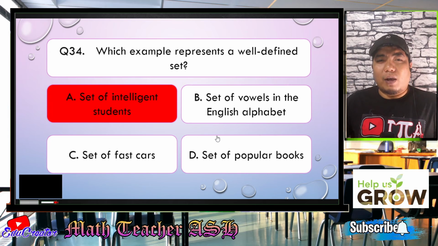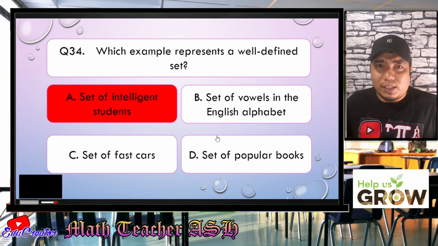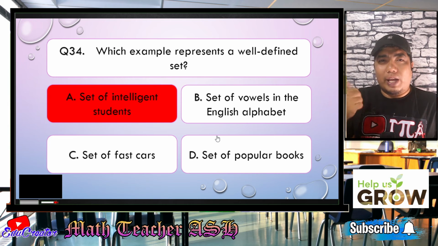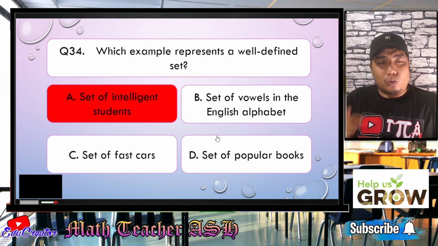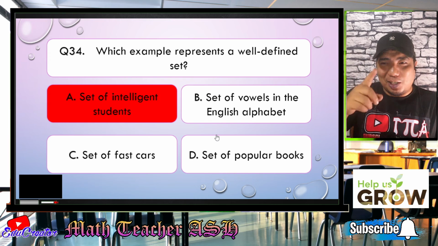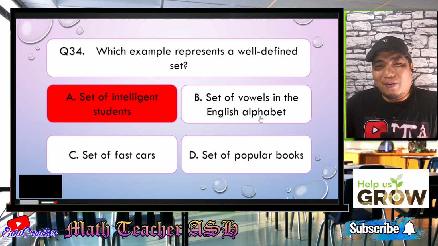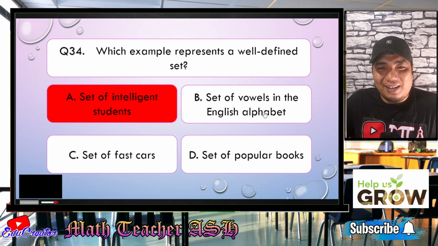Letter B, set of vowels in the English alphabet. What are the set of vowels in the English alphabet? Okay, is it A, E, O, U, or A, E, I, O, and U? All right, not me, it's you. Okay, all right. So set of vowels is the correct answer for this given problem.